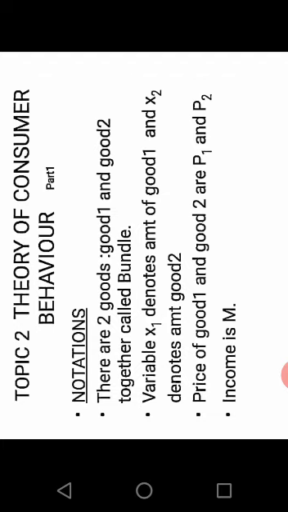Variable x1 denotes the amount of good 1 purchased by the consumer, and variable x2 denotes the amount of good 2 purchased by the consumer. The prices of good 1 and good 2 are denoted as P1 and P2 respectively. Income is denoted as M.